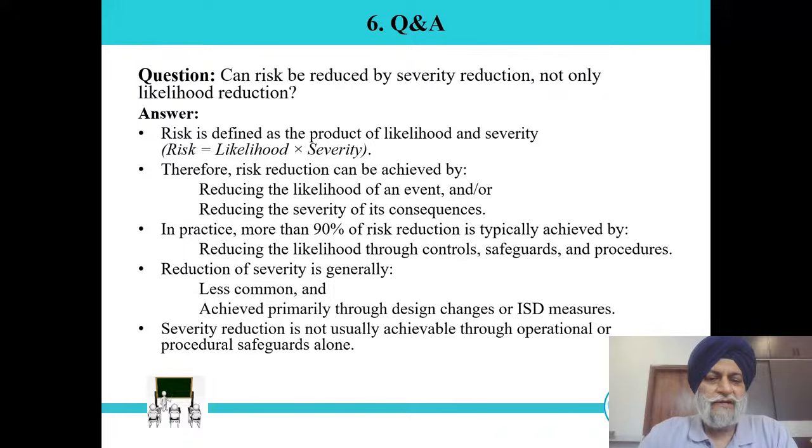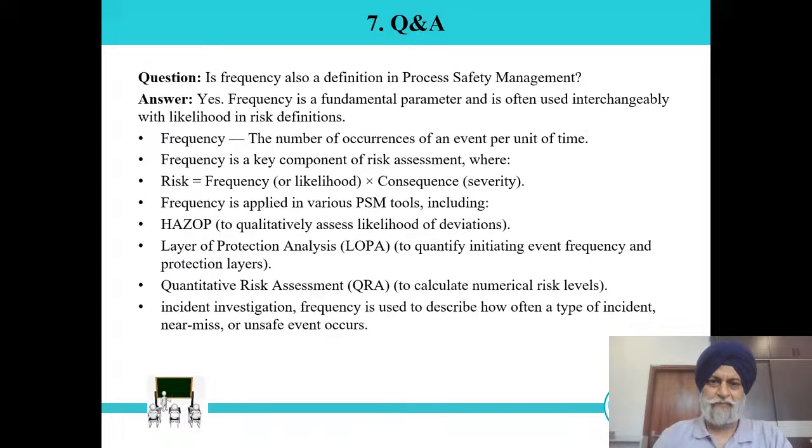Severity reduction is not usually achievable through operational or procedural safeguards alone, but it can be achieved by design change, by change in the raw material, change in the equipment, change in the heating media, or using the inherent safer design checklist. In the inherent safer design checklist, all these points are available so that you can refer to them and reduce the risk by reducing the severity.